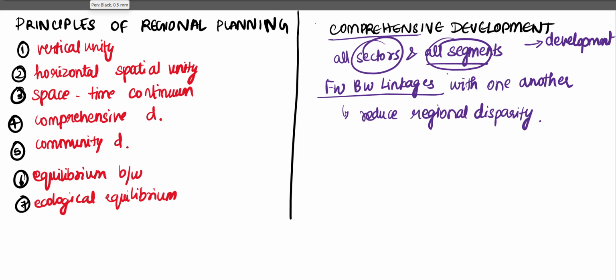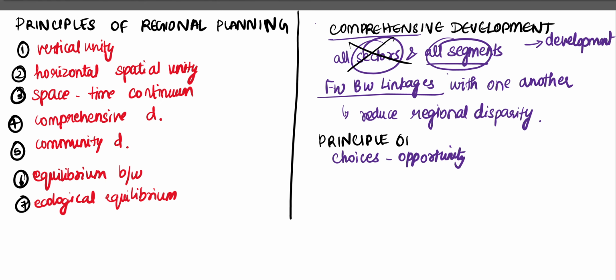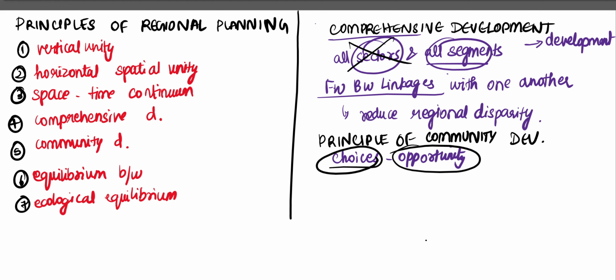Now, the next principle is the principle of community development. We are always given choices, but we are not provided opportunity. In the principle of community development, we are focusing on the segments, right? We are not focusing on the sector, we are focusing on segments. This is what we call the principle of community development. We are provided choices, but we are not provided adequate opportunity to utilize these choices.